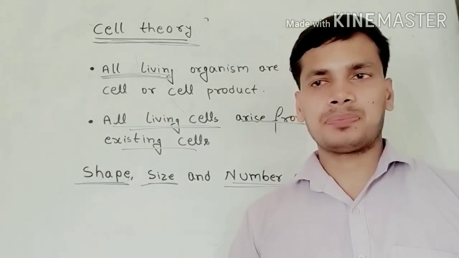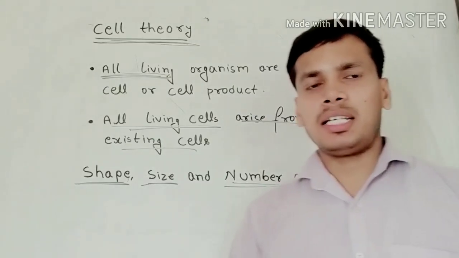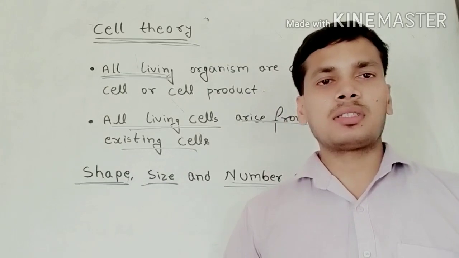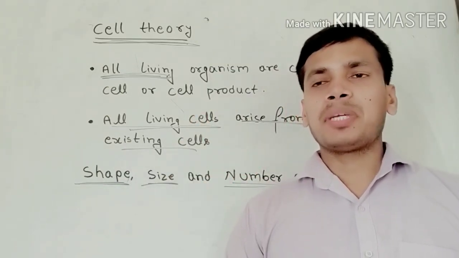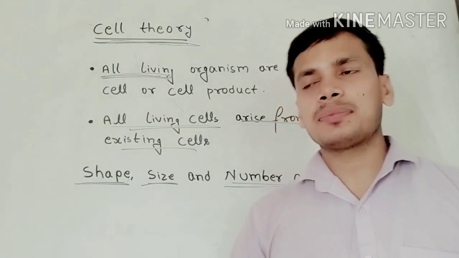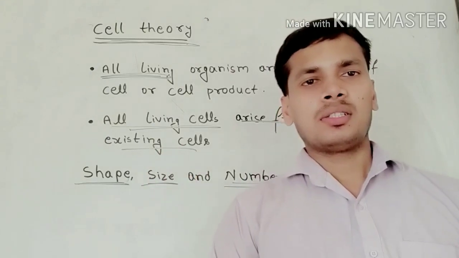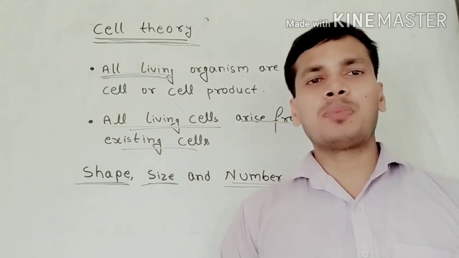For example, approximately 100 billion neuron cells exist in our brain. Millions, billions and trillions of cells combine to make a living body, and there are many organisms whose body is composed of a single cell.